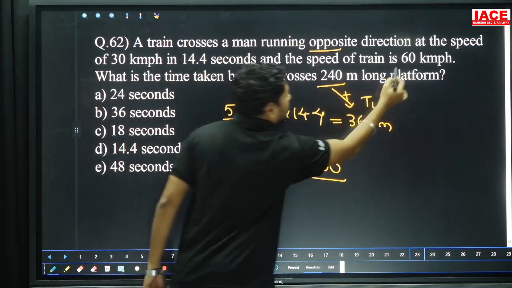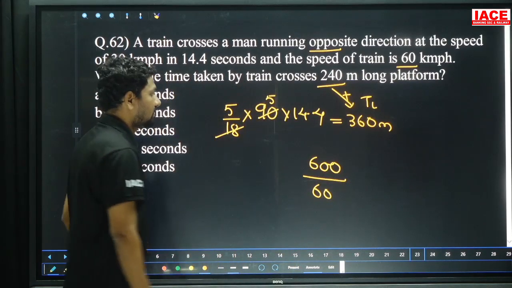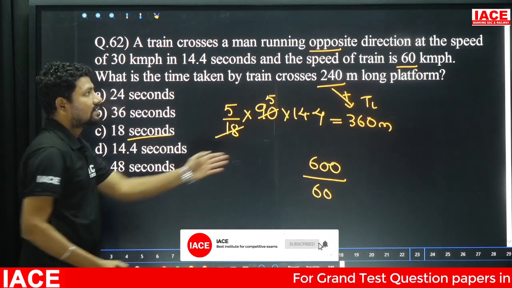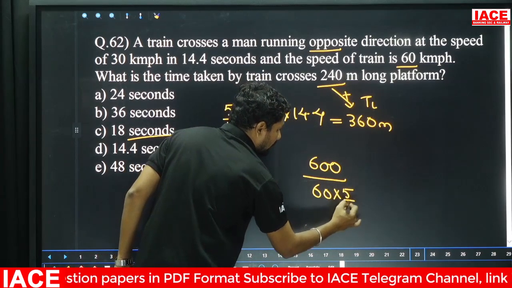Only the train is crossing, that is 60 km per hour. 600 by 60 we can apply to get the answer. But look at the options, they are given in seconds. Seconds means we must convert kmph into meters per second. So we multiply with 5/18.